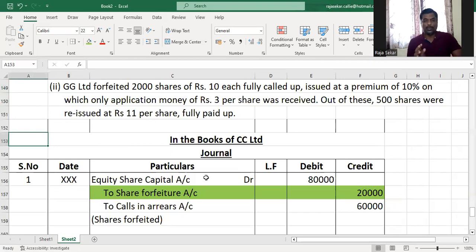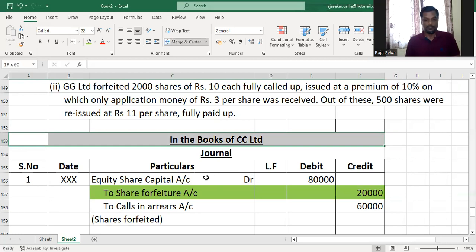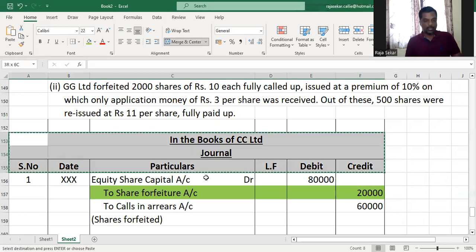All right, moving on to the next question. GG Limited forfeited 2,000 shares of 10 each, fully called, issued at a premium of 10%, on which only application money of 3 was received. Out of these, 500 shares were reissued at rupees 11 per share, fully paid up. Understood or not, my dear children?